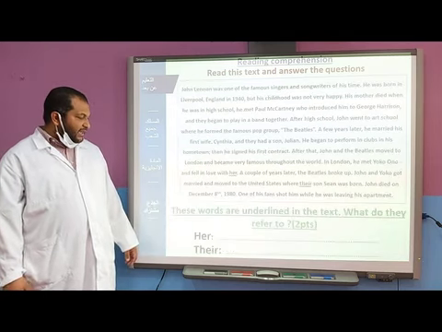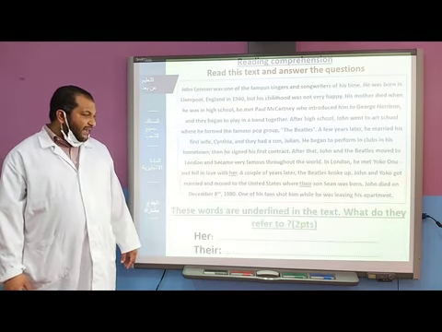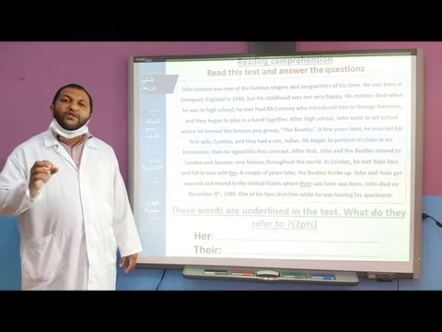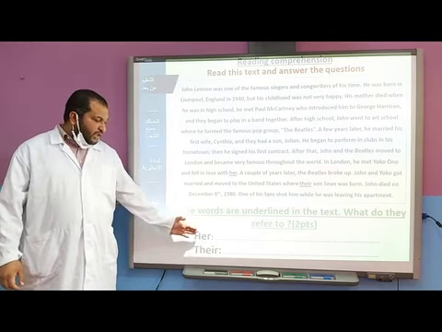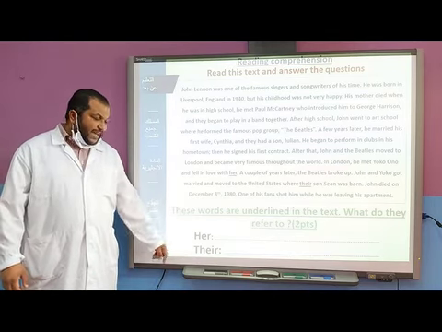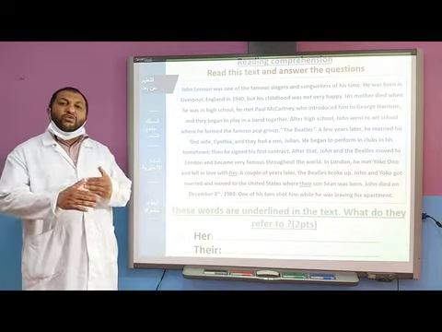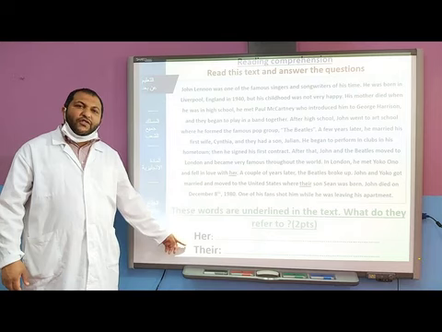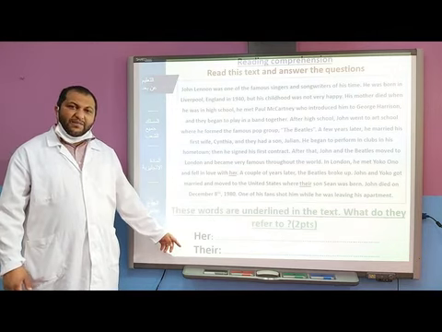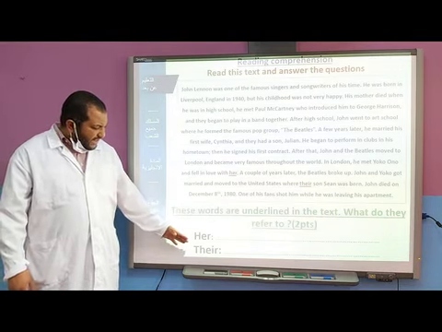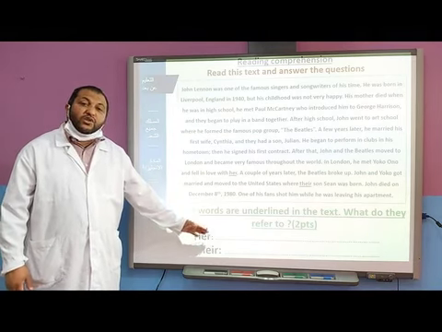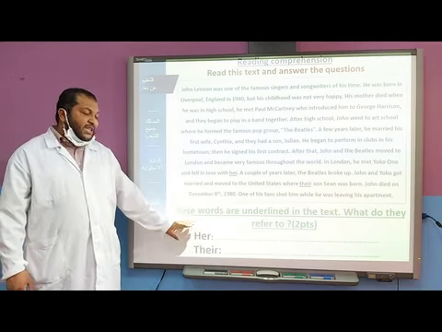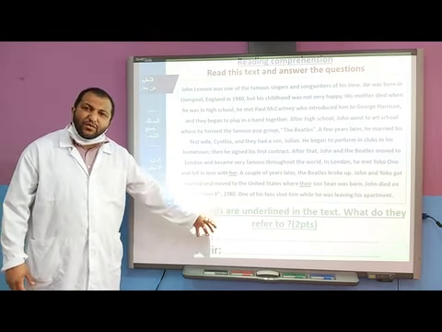Next question is, these words are underlined in the text. What do they refer to? It means these two words, her and there, are here to replace something in the text. What do they refer to? We need to find their substitutions. They substitute something, they replace something, they stand as an alternative for other words.